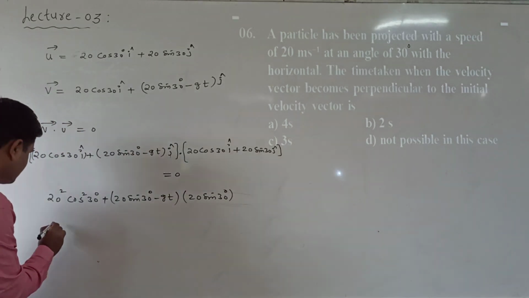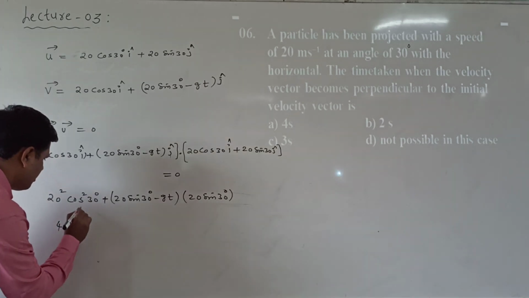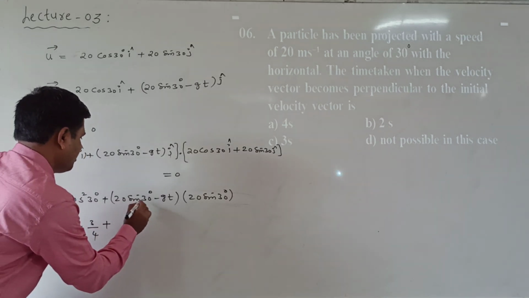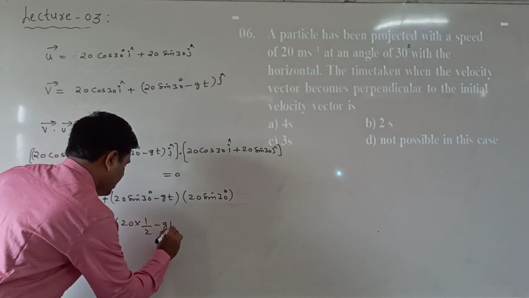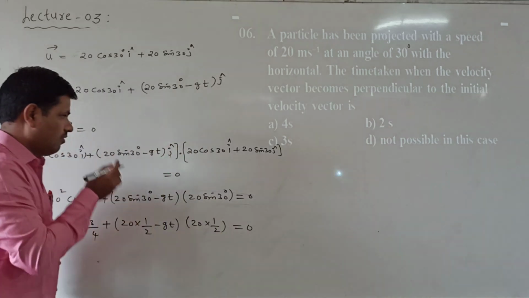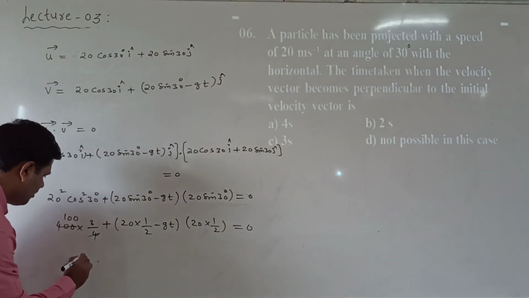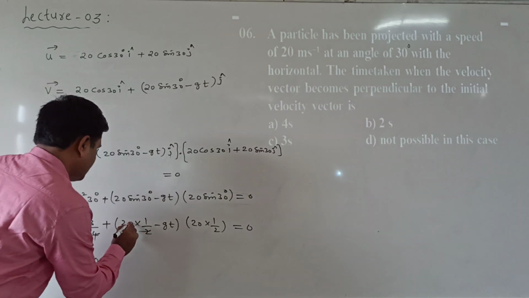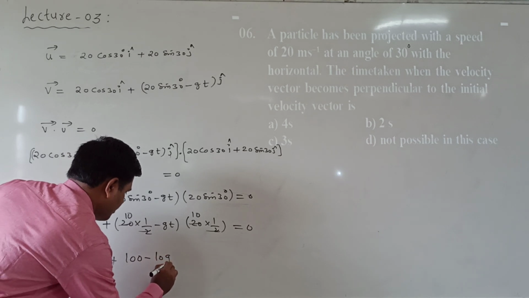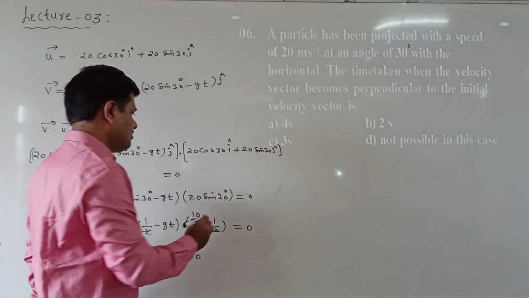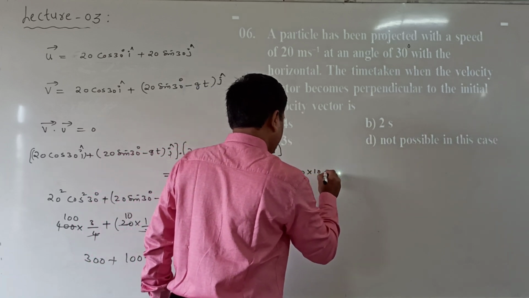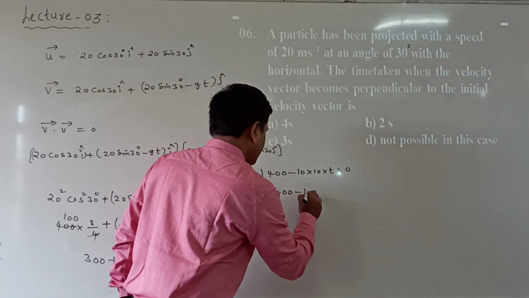That gives 400 cos squared 30; cos 30 is root 3 by 2, so squared it is 3 by 4, giving 300. Plus 20 into 1 by 2, which is 10, times (20 into 1 by 2 minus gt), that is 10. Multiplying, we get 300 plus 100 minus 10gt equals 0. Substituting g equals 10, we get 400 minus 100t equals 0.